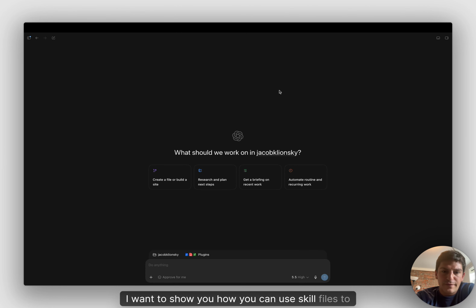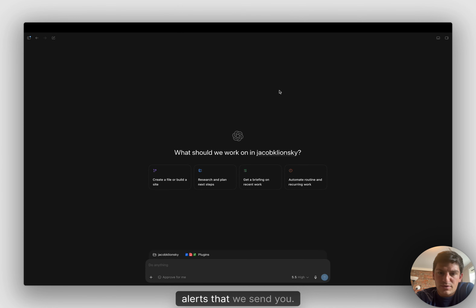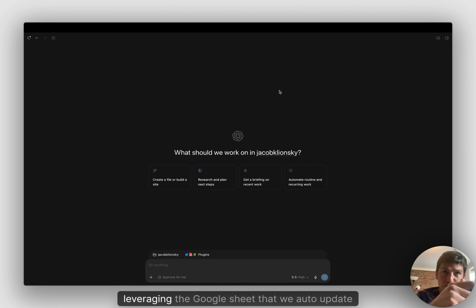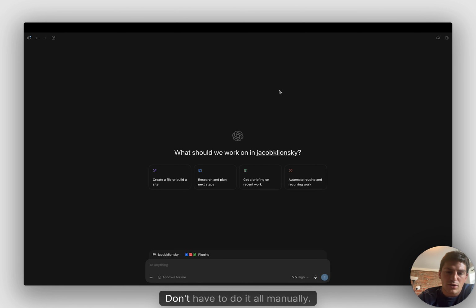I want to show you how you can use skill files to automate your outbound based off of the funding alerts that we send you. What we're going to be doing is leveraging the Google Sheet that we auto-update every single day with your different alerts, and then we are going to connect it to ChatGPT, and also set it up so it runs on a recurring basis. So every morning at like 11 a.m., it's going to write some drafts for you, so you can get a first pass at writing this outbound. Don't have to do it all manually.